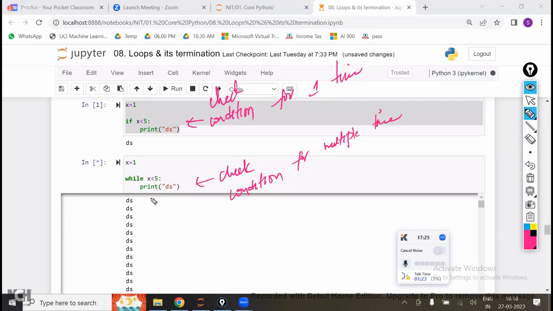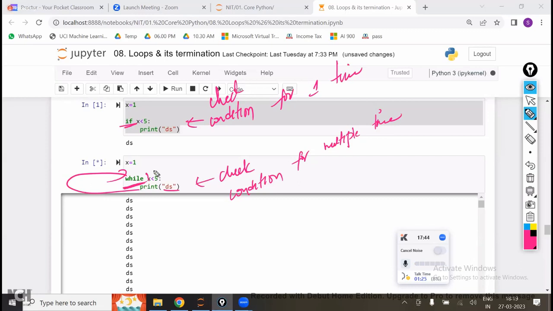So first it will check for the first time. 1 is less than 5. Yes, the condition is true. Print ds. Okay. Now from here, again it will come back to here, because while is a loop. While is a loop, not a conditional statement. That is the difference between the if condition versus while.